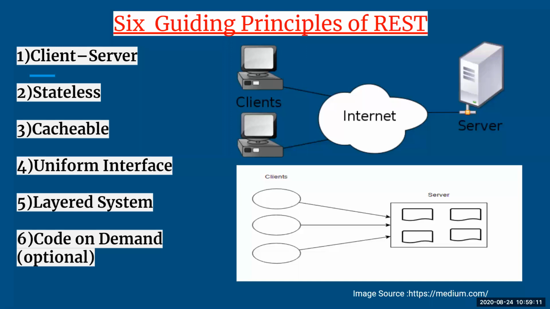Fifth is your layered system. When we talk about layered system, it refers to an additional layer of internet between your client and server, because this is a layer which will help to have end-to-end communication between your client and server. The response will be fast, the interactions will be faster and the delay will be less. So the added layer of internet will help both the client and server to have effective communication.